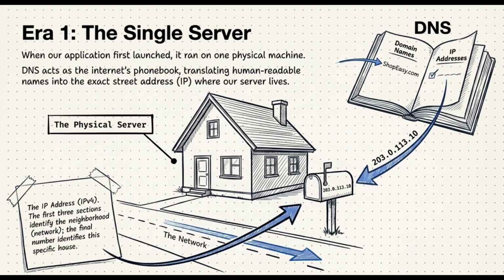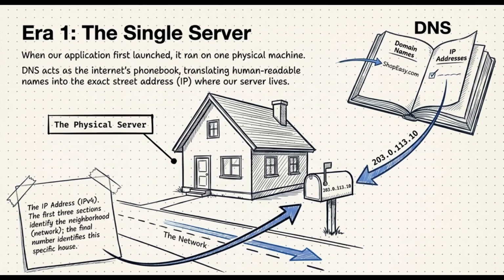But let's be real for a second. We humans are terrible at remembering random strings of numbers. I mean, we hardly even memorize our best friends' phone numbers anymore, right? We just tap their name on our contacts. Well, the domain name system, or DNS, is literally the internet's phone book. When you type a normal, human readable name into your browser, DNS instantly translates that name right back into our server's exact IP address, behind the scenes. With that, we've successfully delivered our digital mail to the server's single IP address.